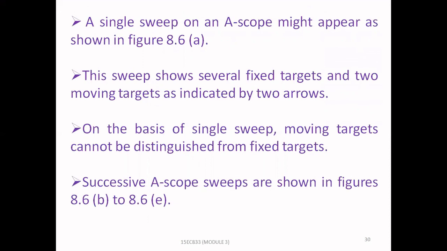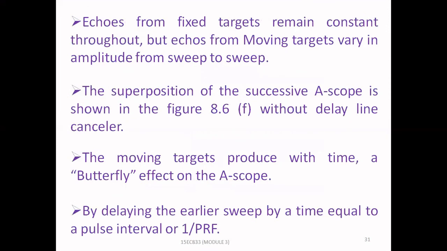On the basis of a single sweep, moving targets cannot be distinguished from fixed targets. Successive A-scope sweeps are shown in figures 8.6b to 8.6e. Echoes from fixed targets remain constant throughout, but echoes from moving targets vary in amplitude from sweep to sweep. The superposition of the successive A-scope sweeps is shown in figure 8.6f without the delay line canceller. The moving targets produce, with time, a butterfly effect on the A-scope.